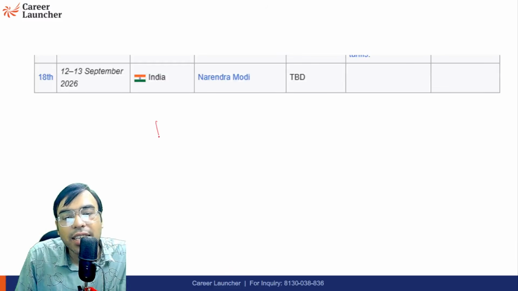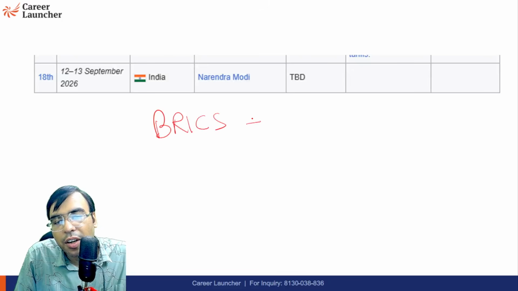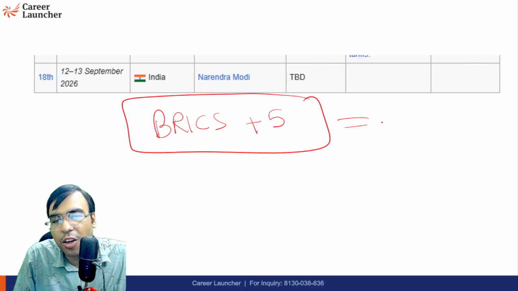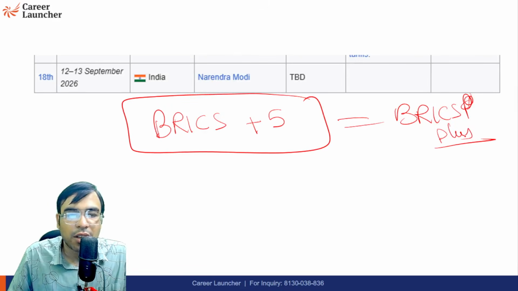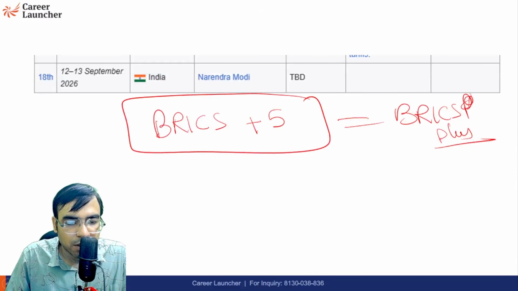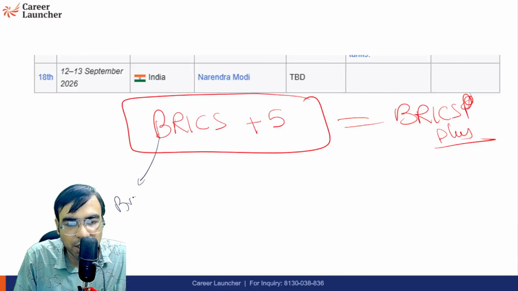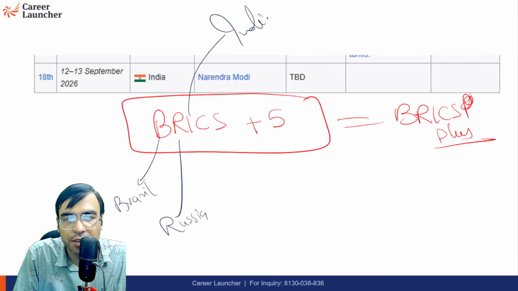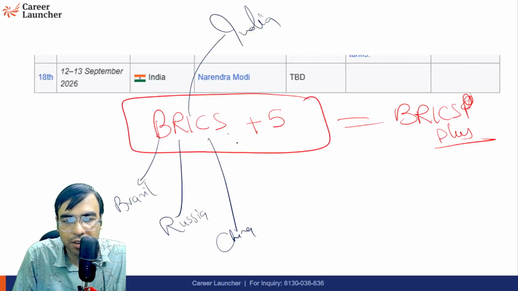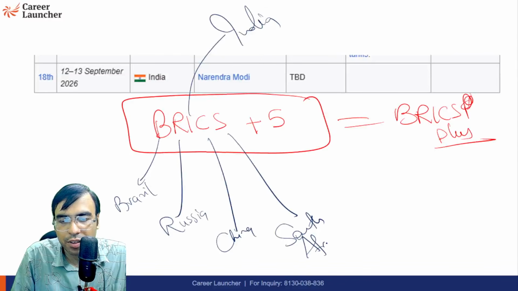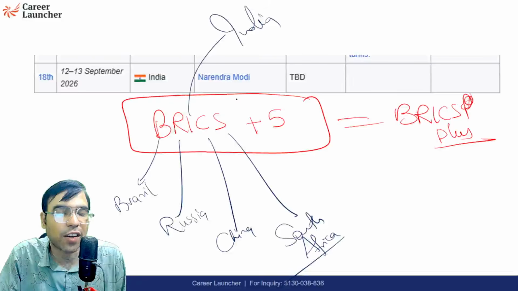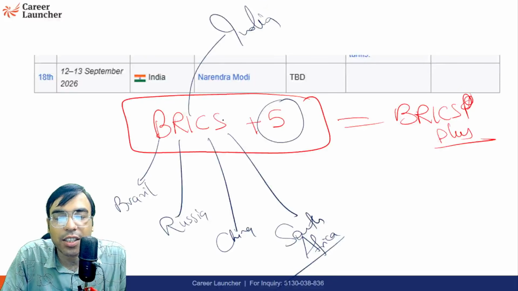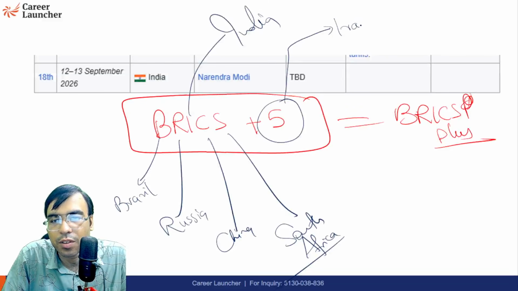Next is how to remember all these 5 countries. BRICS plus 5 more countries, which is technically called BRICS plus. Now how to remember that? This is Brazil. This is Russia. This is India. This is China. This is South Africa. This you know. So there were BRIC, then South Africa was added later on in 2010. And 5 more countries. I have remembered it like this. That is my way of remembering.